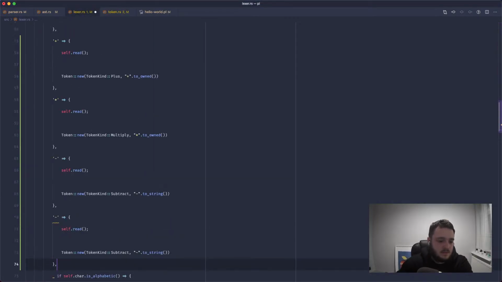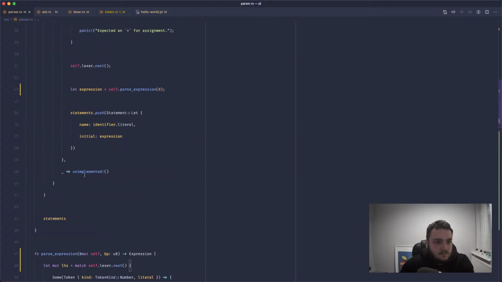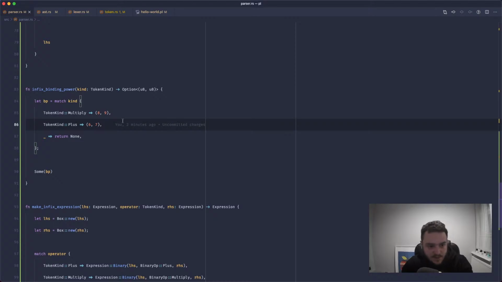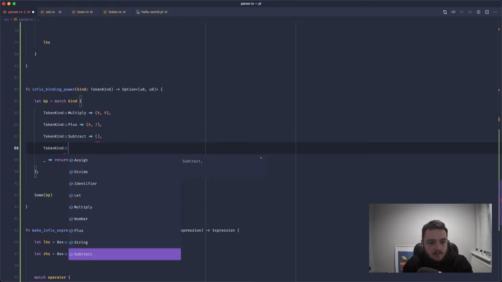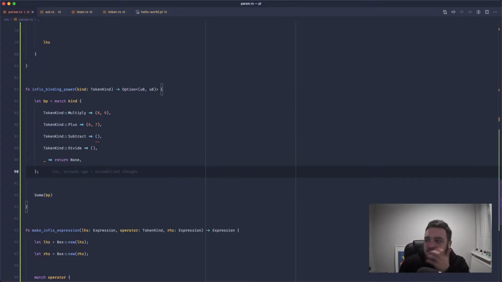We'll copy this, change this to that, do divide, and then in here we can do that as well. So now we can tokenize all of those. In our parser, we're passing an expression. Down here we need to add in the cases for subtract and also divide. So what is the binding power for subtract and divide?